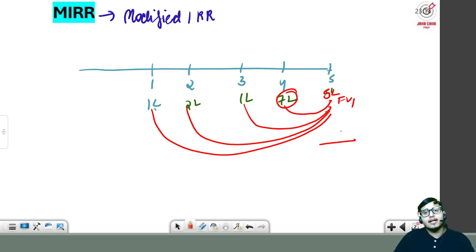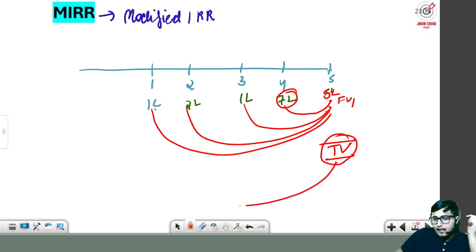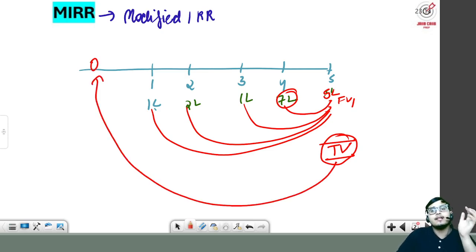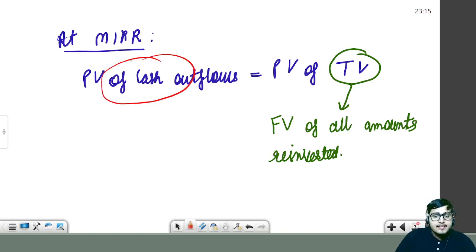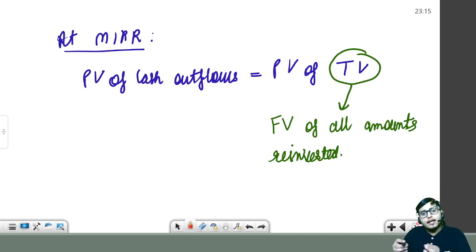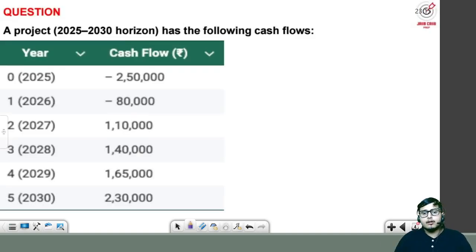When we add their future values, that will be known as TV, that is terminal value. And this terminal value that is given here, we will calculate its present value, meaning at current time, what is the value of this terminal value. Now we have calculated the present value. Now the present value of terminal value is equal to the present value of cash outflows at MIRR. So sir and ma'am, what we have to do?